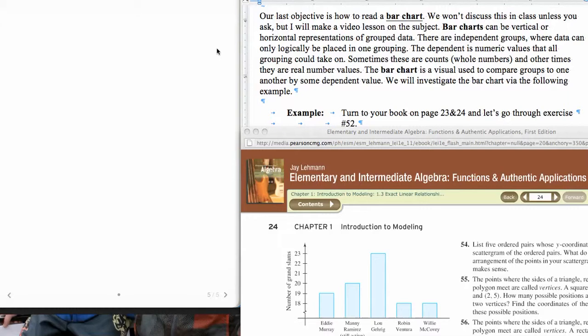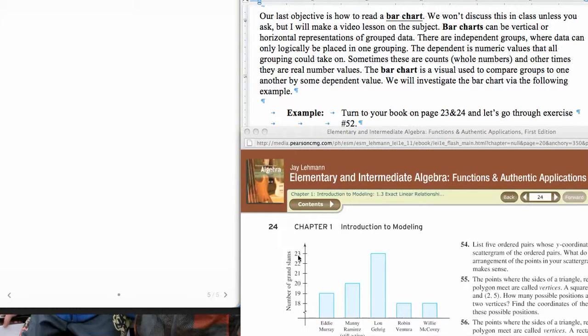So it groups the data. That's what a category does, it groups the data and then compares those groups based upon some kind of numeric measurement. And sometimes those measures are counts, sometimes they're not, sometimes they're actually real number values. And bar charts can either be vertical or horizontal.